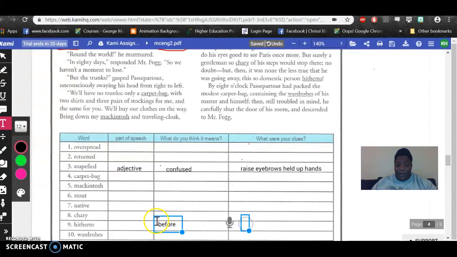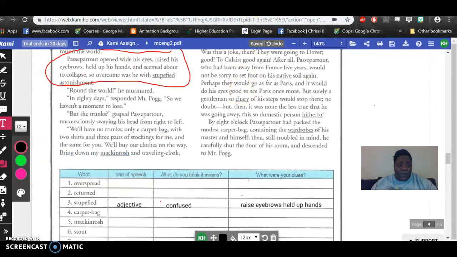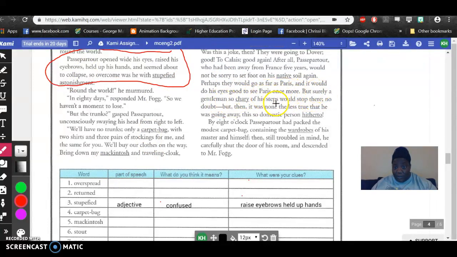Okay. And how do I know this? Let me point it out. With this paragraph right here, I actually had to read it like 3 or 4 times because I skipped around to go to this little small part over here. What I have is that it sounds like "be surely gentlemen, so chary of his steps, would stop here." So looking at someone that would stop, without hesitation, but then realize that he was going away.